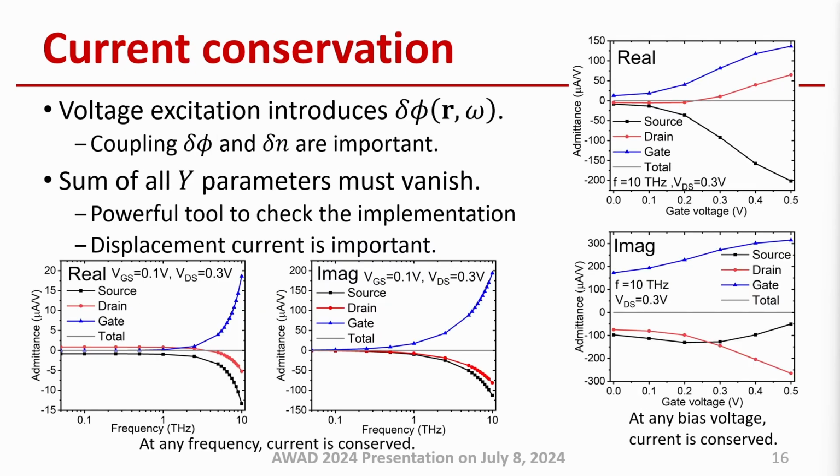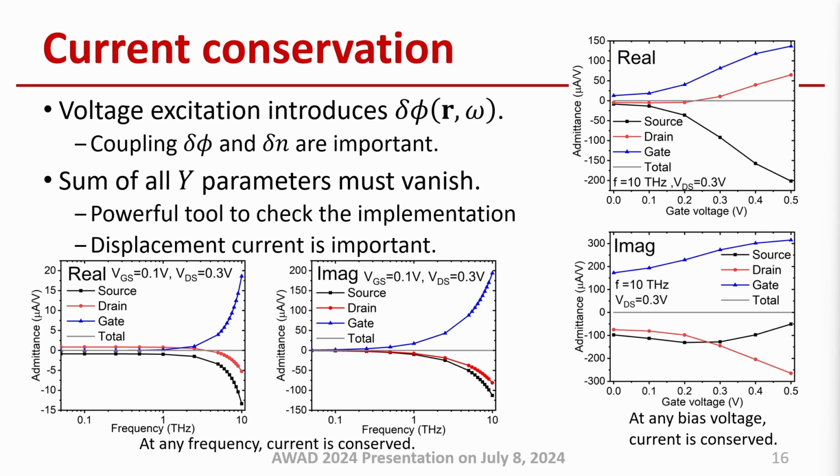The voltage excitation at the terminal introduces the potential fluctuation inside the device. This potential fluctuation, delta phi, can affect the retarded Green function. Therefore, when we implement the AC NEGF simulation, the influence of the potential fluctuation on the Green functions should be evaluated accurately.